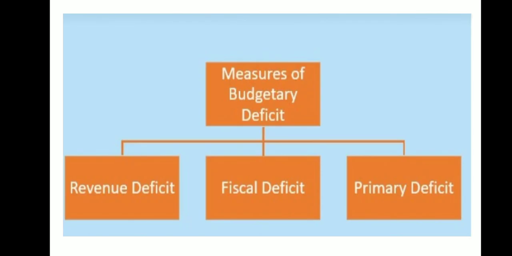Now let us look at budget deficit. Now what is budget deficit? Budget deficit is defined as excess of estimated expenditure over total estimated revenue. There are three kinds of deficit. First one is revenue deficit, that is total revenue minus total receipt. Then it is fiscal deficit, that is total expenditure less total receipt excluding borrowing. And the primary deficit, that is fiscal deficit less interest payment.